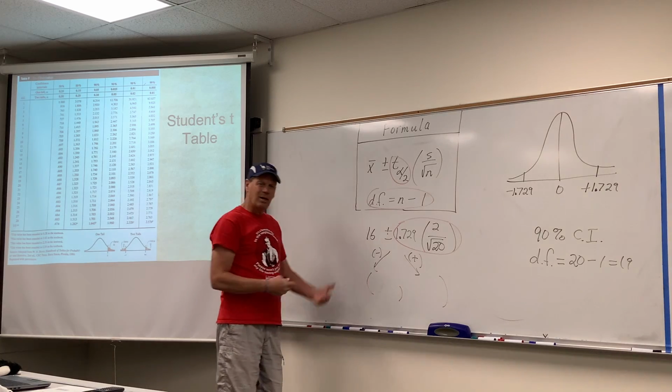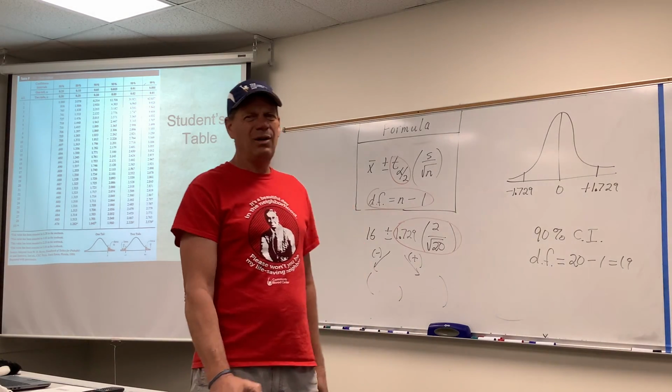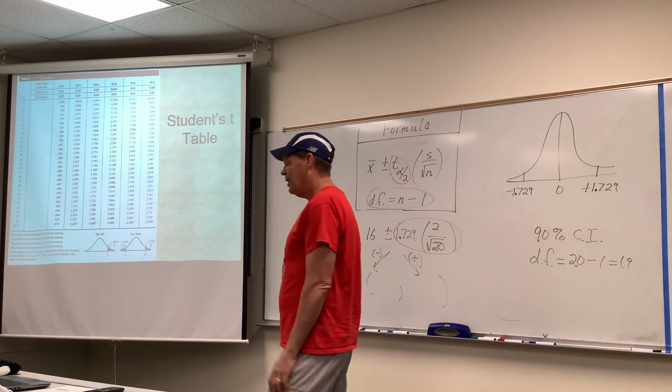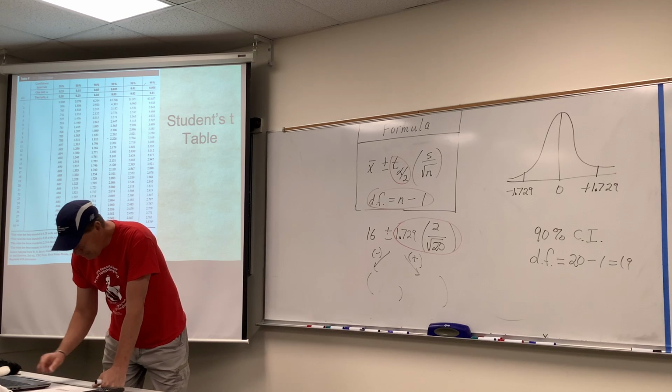If you get them backwards, I'm supposed to count it wrong. So just help me out. Don't get them backwards, all right? I'm supposed to count it wrong, and I don't want to. So don't give me that dilemma, all right?